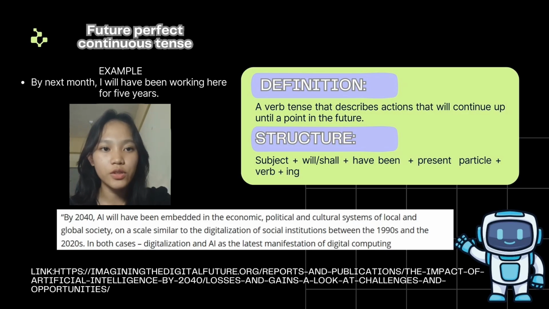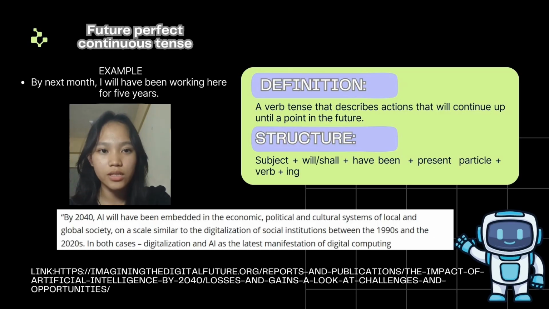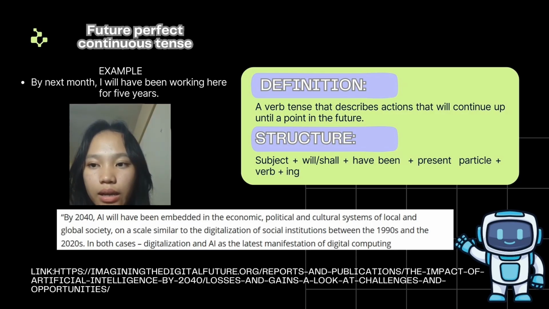Moving on to future perfect continuous tense. In simple words, this tense is used to describe an action that will continue up until a point in the future. The structure is subject plus will or shall plus have been and verb plus ing. For example, by next month, I will have been working here for 5 years. From an AI article: by 2040, AI will have been embedded in economic, political and cultural systems of local and global society. From the article, AI is the subject, will plus have been.